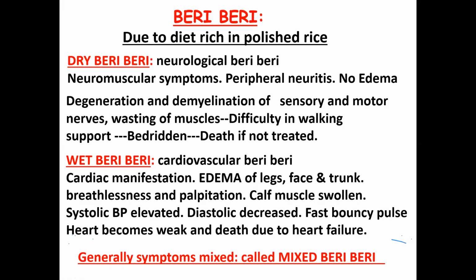और मोस्टली कैसा होता है, it is a mixed type. ऐसे हमारी बॉडी को differentiate नहीं कर पाती ना कि अरे thiamine deficiency हुई है तो अभी इसको neurological manifestation करना है या cardiovascular manifestation करना है. This is just to understand. Otherwise the symptoms are there, it is mostly of the mixed type, that is mixed beriberi. So we can say it is mixed beriberi.